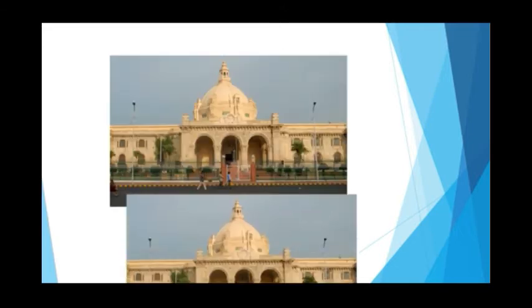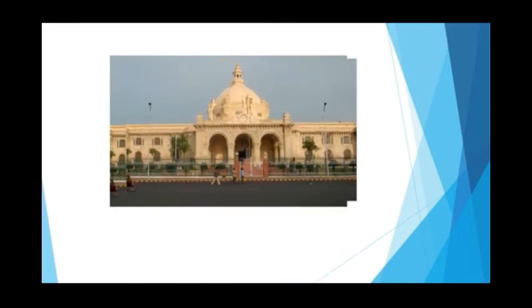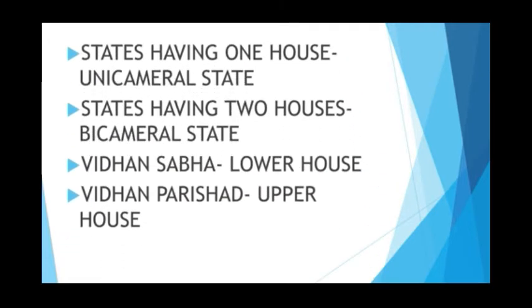If there are two houses, the state is called bicameral. And if there is one house, the state is called unicameral. There are few states in India which have two houses like Uttar Pradesh, Bihar, Maharashtra, Telangana, Andhra Pradesh and Karnataka. Vidhan Sabha is also known as lower house and Vidhan Parishad is also called upper house.